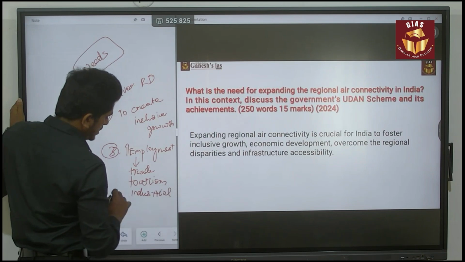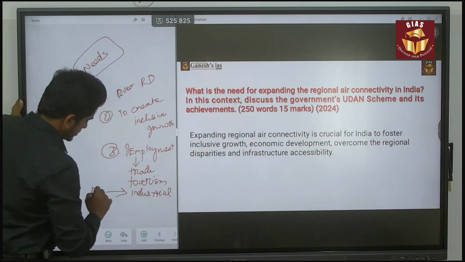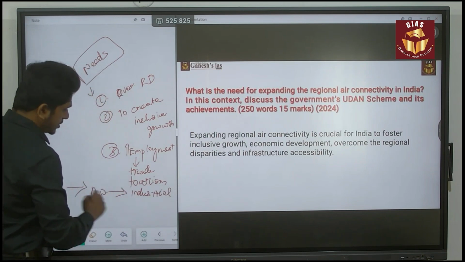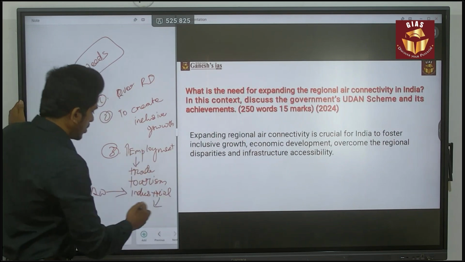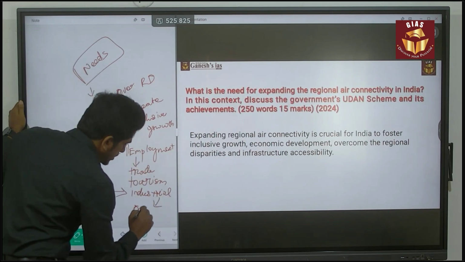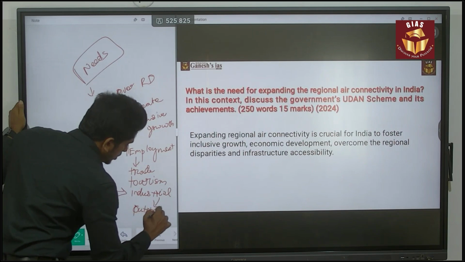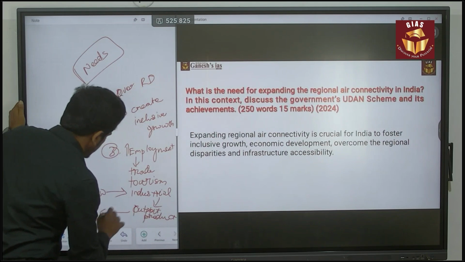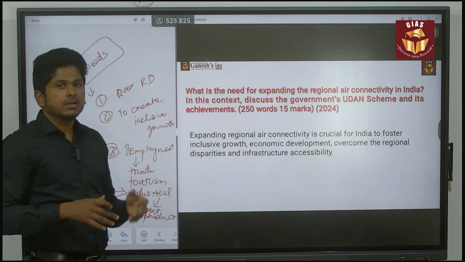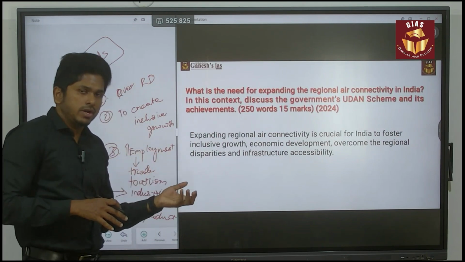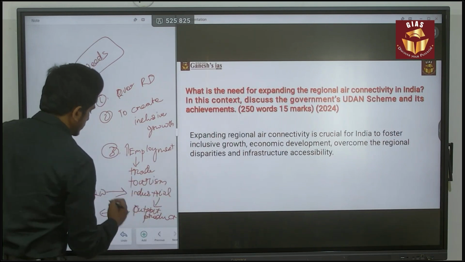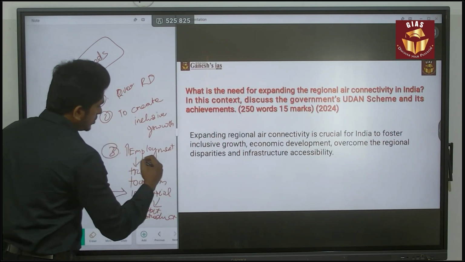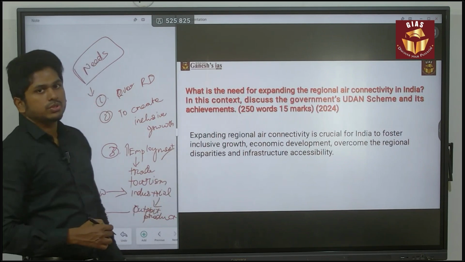So industries will easily get the raw materials through air shipments, and also they can ship their output or products to foreign nations through the same air connectivity. Even if it is a foreign nation or a domestic country, for both they can do this. So air connectivity also enhances the employment opportunities.